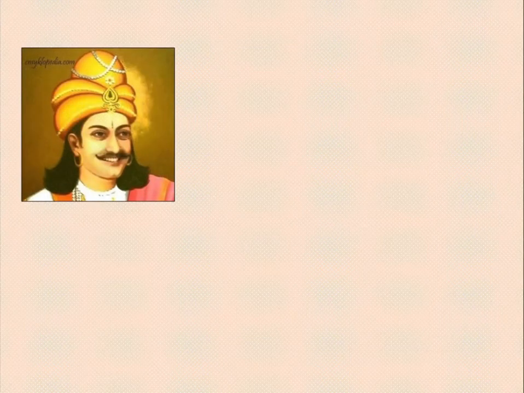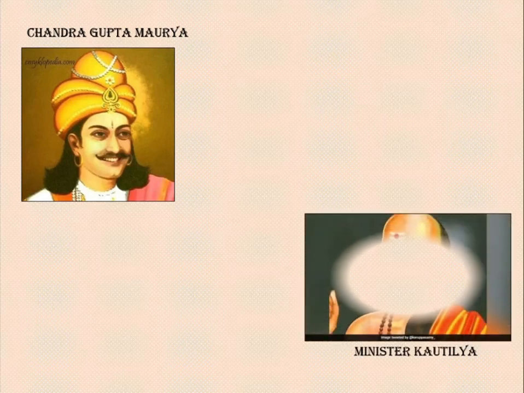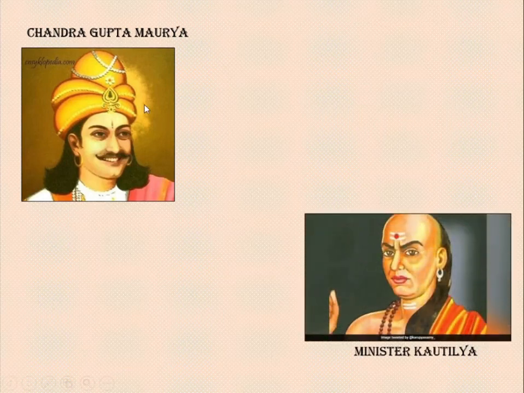Now, who is this? This is Chandragupta Maurya. In India, during the time of Chandragupta Maurya, Minister Kautilya wrote a book named Arthashastra. He was a king and he was a minister.